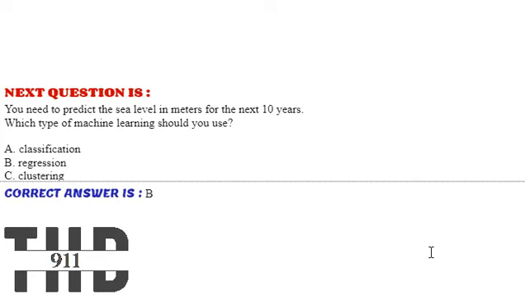Moving to our next question. You need to predict the sea level in meters for the next 10 years. Which type of machine learning should you use? Option A, classification. Option B, regression. Option C, clustering. The correct answer is option B.